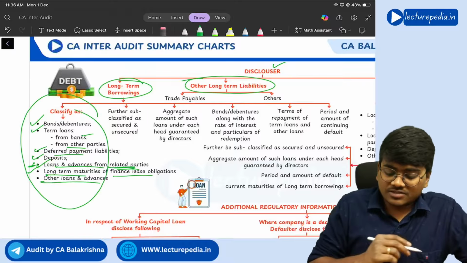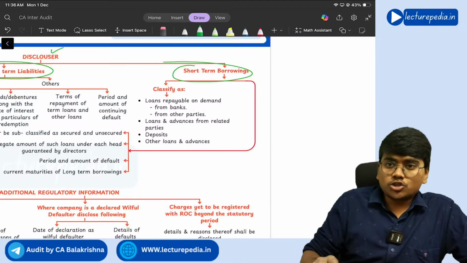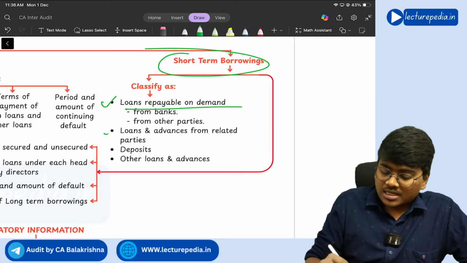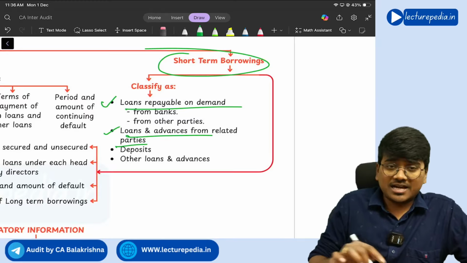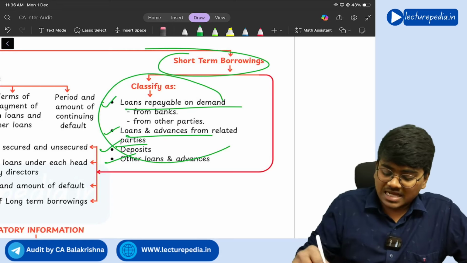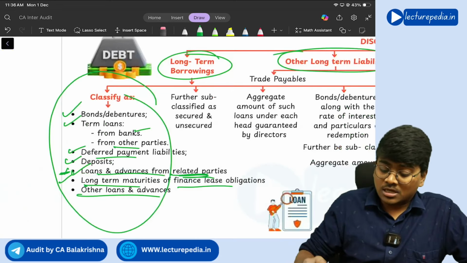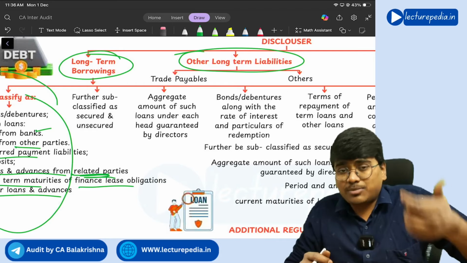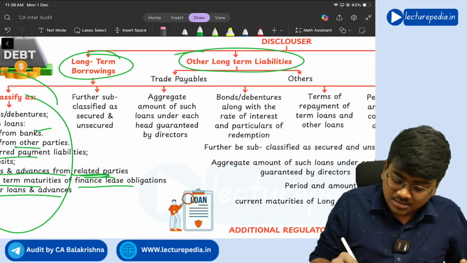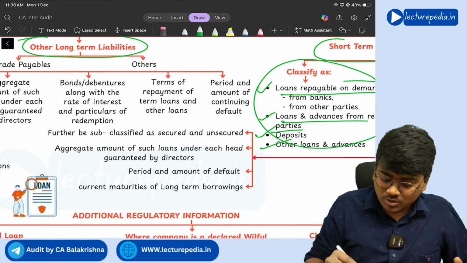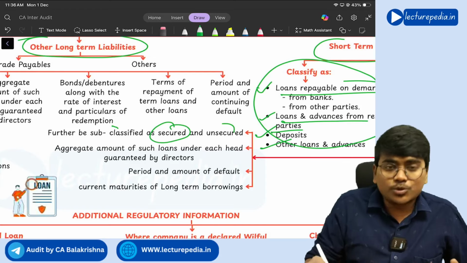This is how you will classify long-term loans. Coming to short-term loans, you will classify them as loans repayable on demand. Next, loans and advances from related parties. I told you this is common. Next, deposits and other loans and advances. So this is how you will classify short-term borrowings. Now, coming to the long-term borrowings, you need to subclassify them further as secured and unsecured. Similarly, short-term also you will subclassify as secured and unsecured.